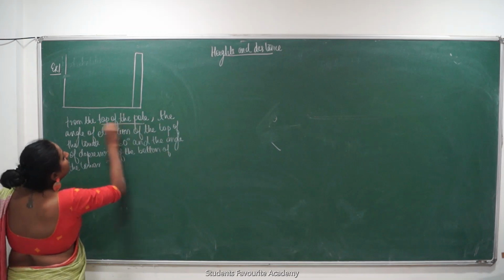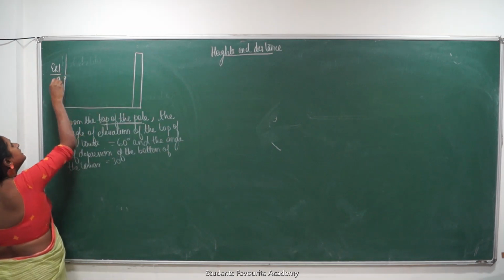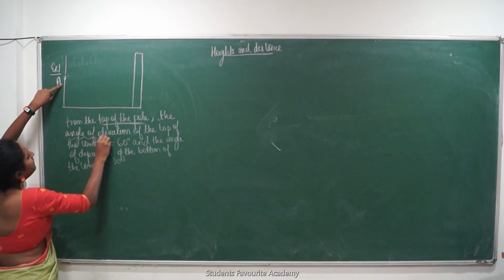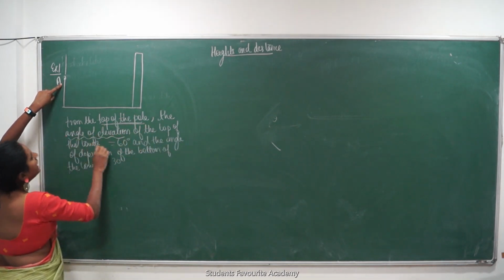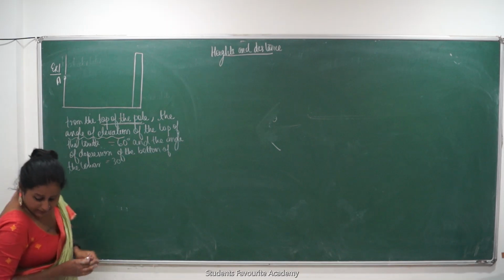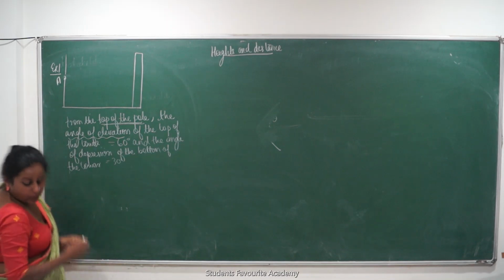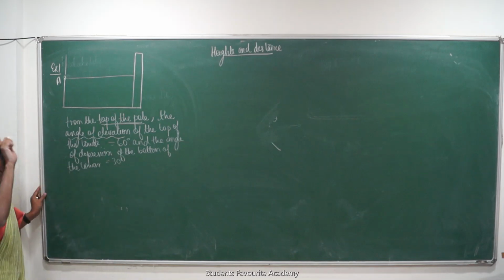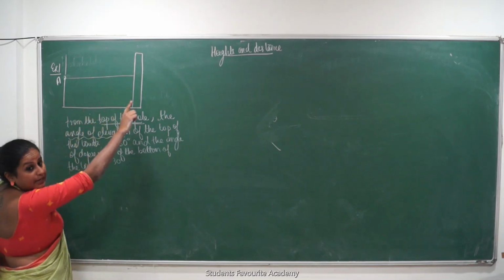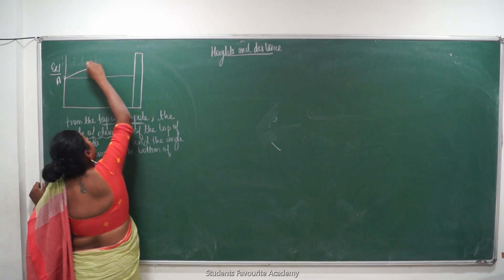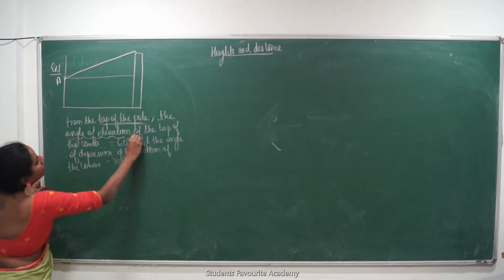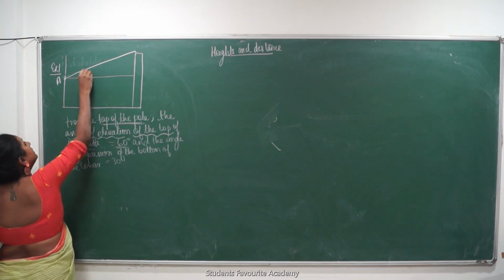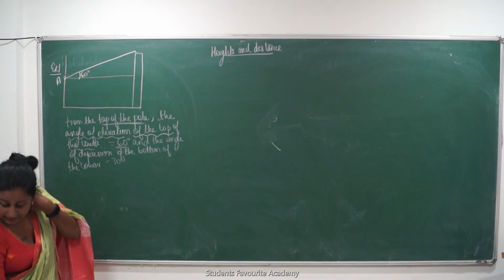From the top of the pole, मतलब ये point से, let's say this point is A. From this point, the angle of elevation of the top of the tower, मतलब क्या? Angle of elevation of the top of the tower would be in what? ये angle of elevation हमेशा straight line of vision से ऊपर, line of vision बना लिया मैंने, उसके ऊपर गया top of the tower तक बनाया कि नहीं? Elevation of the top of the tower is 60 degrees. So can I say this is 60 degrees? Is there any problem in understanding?